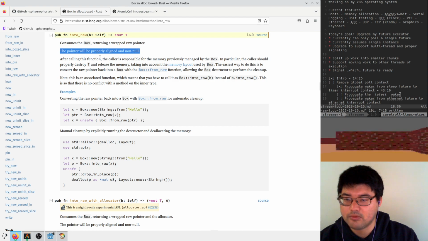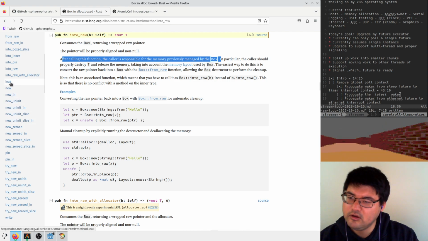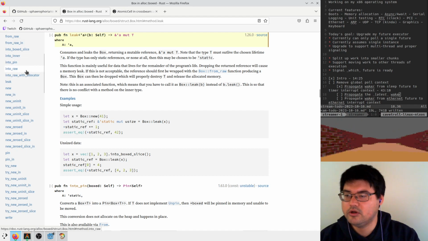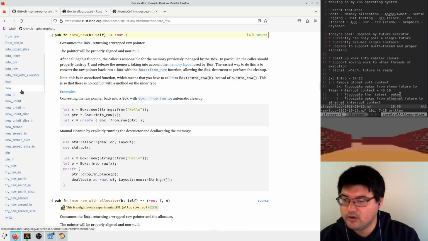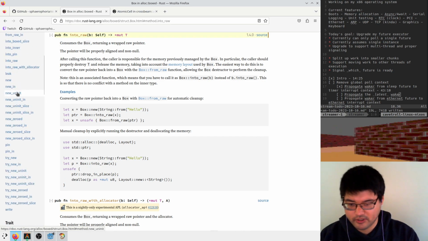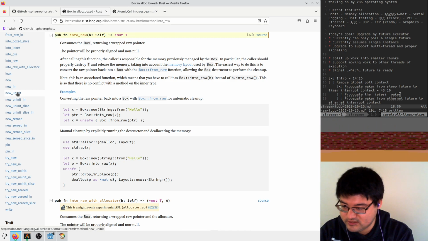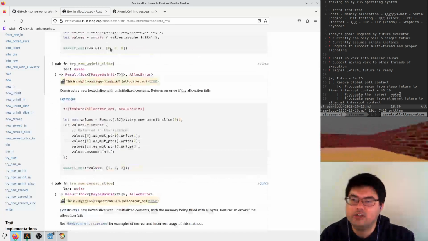This pointer will be properly aligned and non-null. The caller is responsible for the memory previously managed by the box. How is this different than leak? Oh, because leak gives me the mutable reference, sure. So I want as raw. I want to get the pointer out of it without leaking it yet. The idea is that I want to store the pointer in the atomic and only leak it if it actually made it there. I guess actually what we want to do is swap the value. Is there an atomic swap?